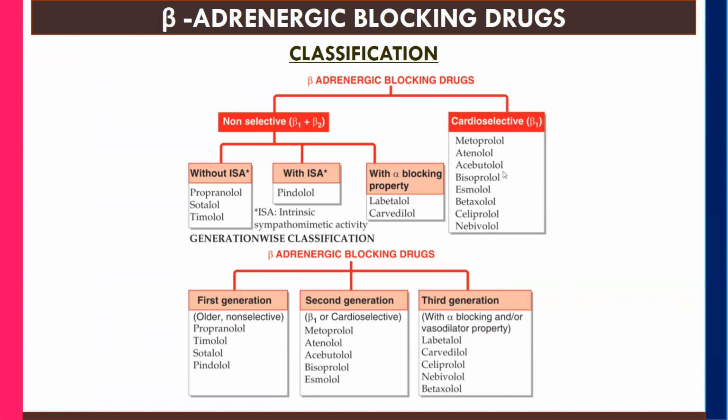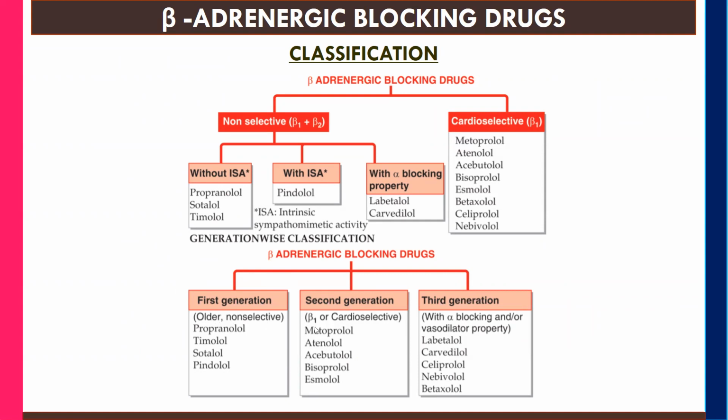Metoprolol, atenolol, acebutolol, bisoprolol, esmolol, betaxolol, celiprolol, nebivolol. Next, we are going to see the same classification, but according to generation. Here, they are classified into three generations. The first generation is older, non-selective: propranolol, timolol, sotalol, pindolol.